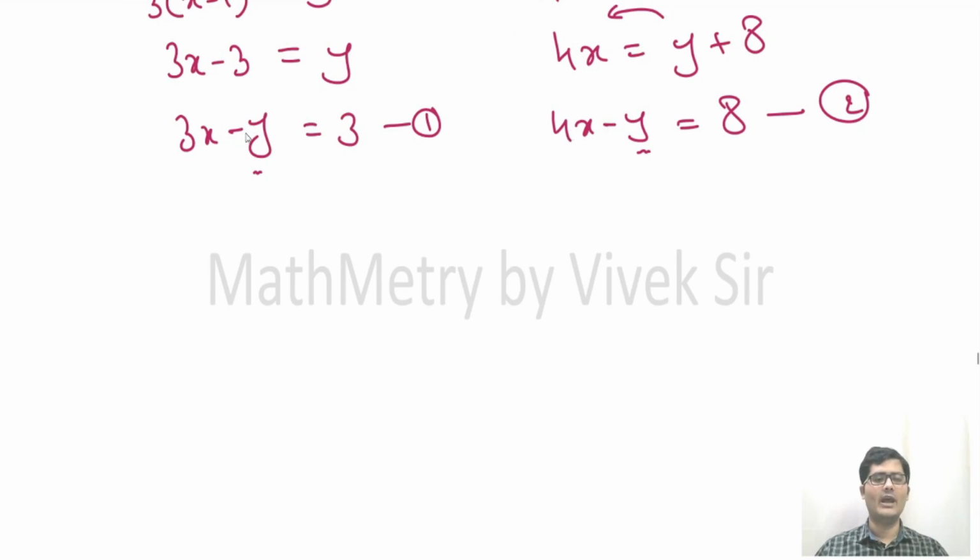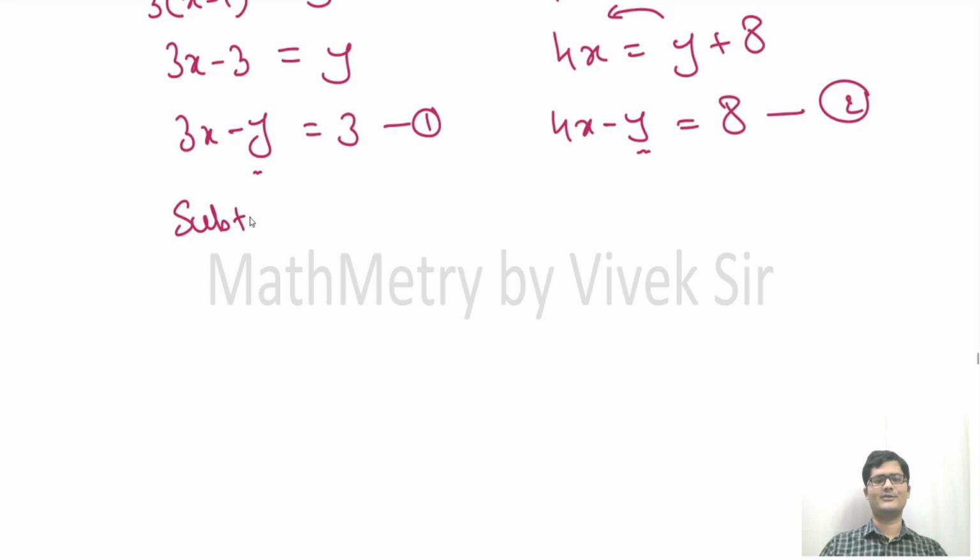Now students, you can observe in equation 1 and in equation 2, the y variable has coefficient 1 and the minus sign is also the same, meaning sign and coefficient are both the same. So if the coefficient is the same, we do not have to multiply with any number, like we otherwise would to make the coefficients the same. In this case the coefficients are the same, so that is perfect. And the sign is also the same. I have told you all, when the sign is the same, you have to subtract the equations. So let us subtract it.